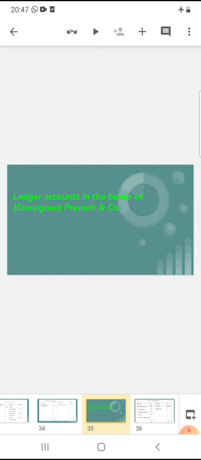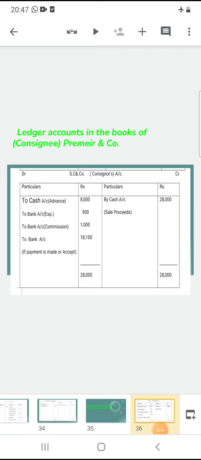The next one is ledger accounts in the books of consignee, Premier and Company. So ledger accounts in the books of consignee, we can prepare. Consignee prepares only one account, that is the consignor account.